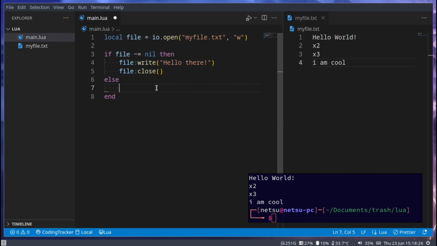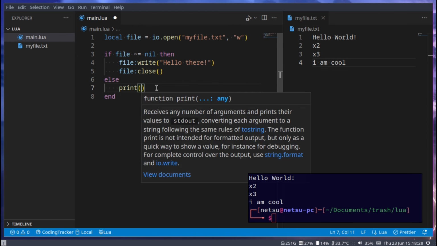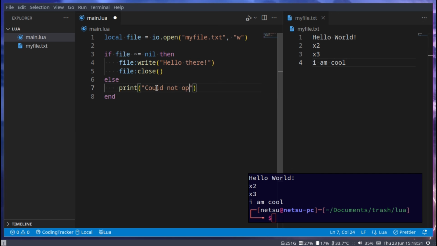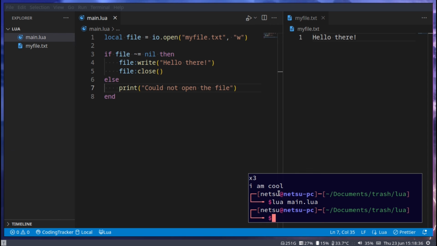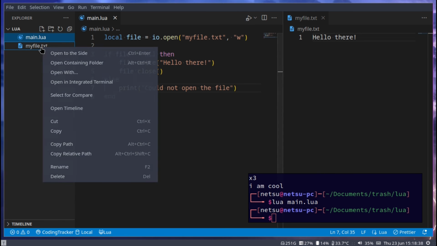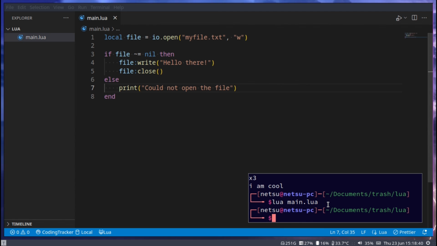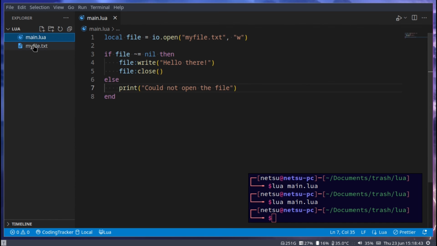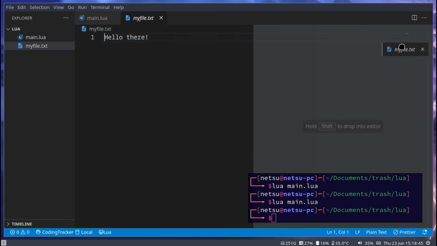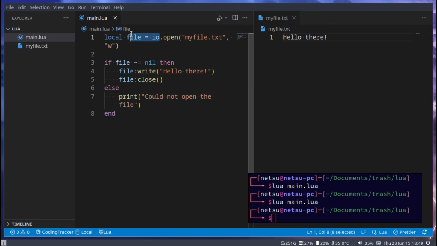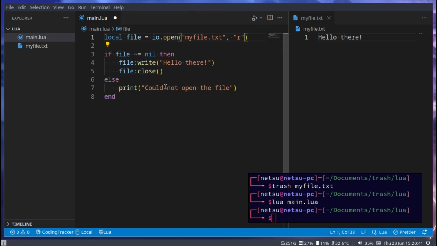Else, if we could not open this file, we can just print could not open the file. Now if we were to run this, we'll get hello there. If we were to delete this file and then run it, it will generate the file and enter hello there. So this method is usually the preferred method above io.output as well as io.input, because we'll learn how to read right now.